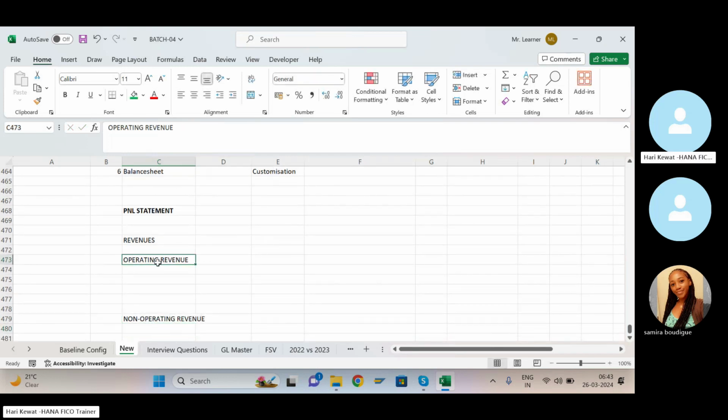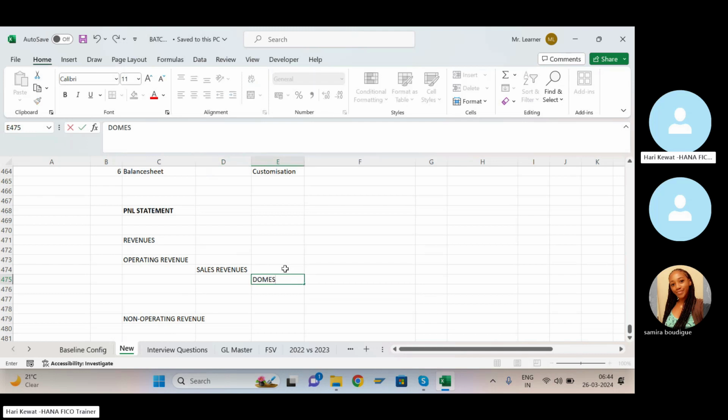So I can design my own. If I want to bifurcate my revenue as operating revenue and non-operating revenue, then I have to put all those accounts which are part of operating revenue. Let's say in operating revenue, I'm further bifurcating like sales revenue. Sales revenue is part of operating revenue. In that sales revenue, I'm again bifurcating how much sales I'm getting in the domestic market and how much via export. So I can further bifurcate: domestic revenue and export revenue.